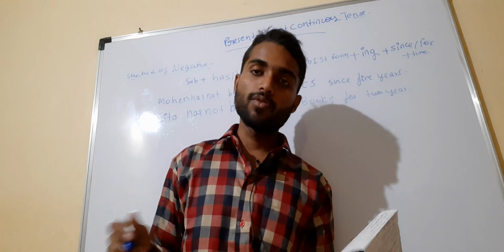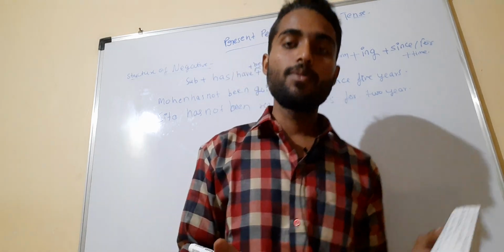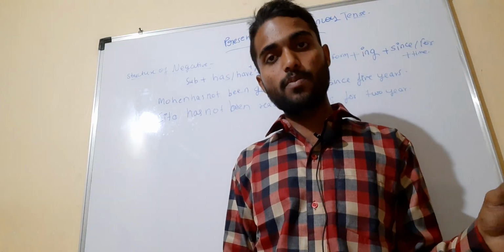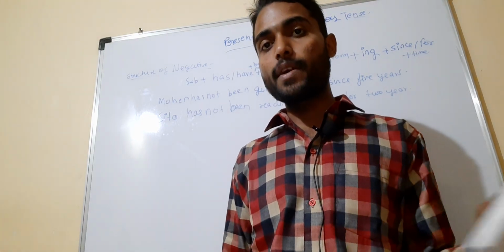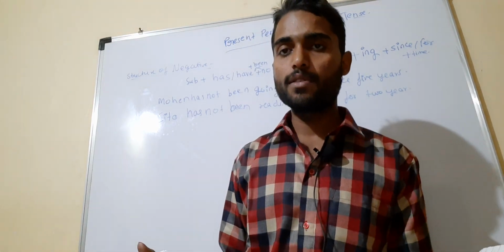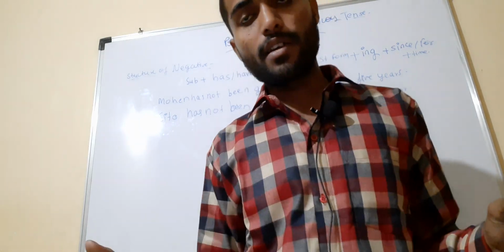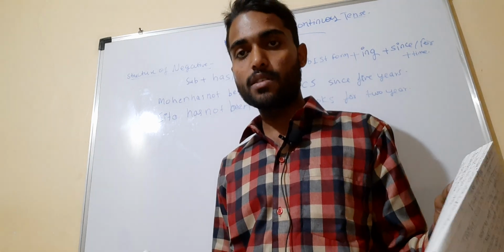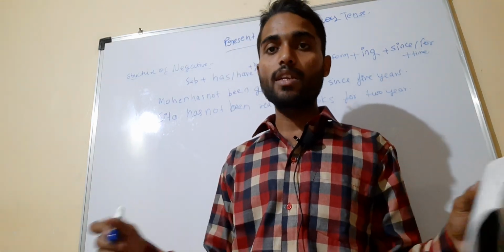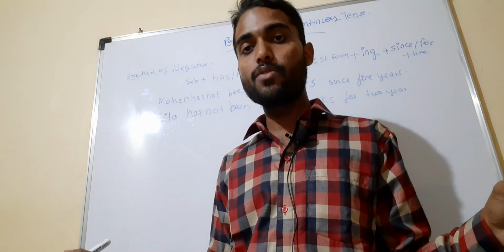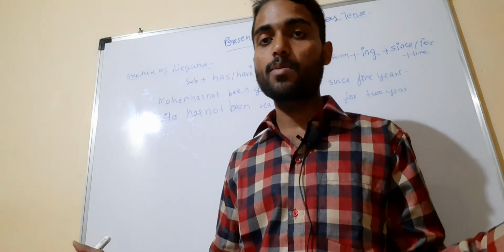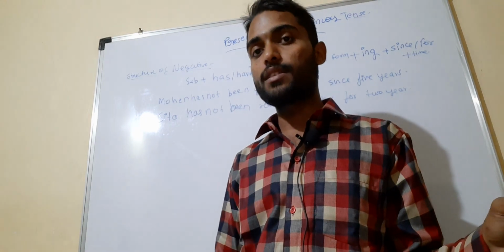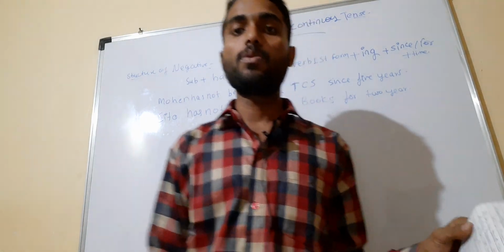If we were using since, then we will mostly talk about 1 year, 2 years. This is a long period of time, and this one is a short period of time. So this is a very good example: when we're talking about 1 year, 2 years and 3 years, that time we will use since, and whenever we are talking about a little amount of time, that time we will use for, and that is an easy procedure for us.